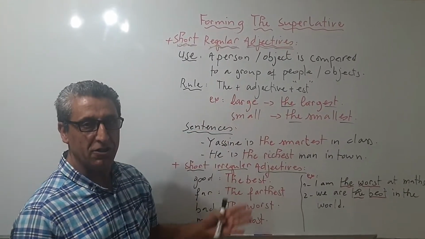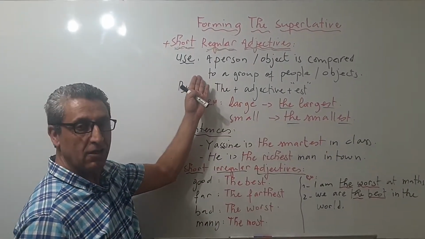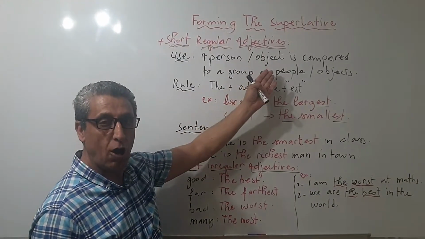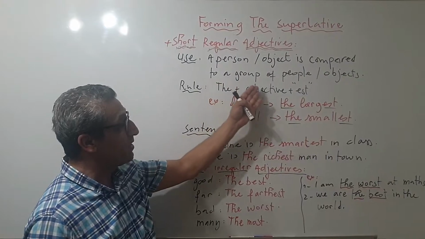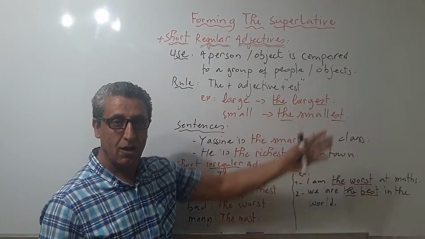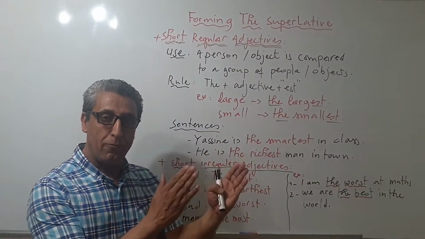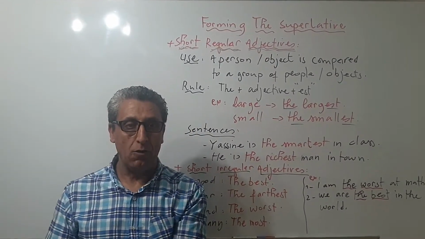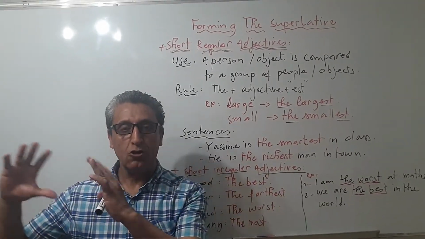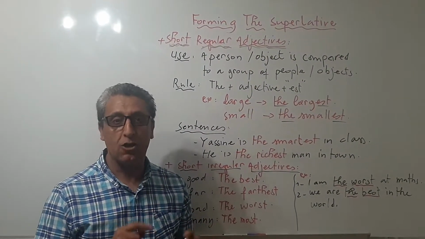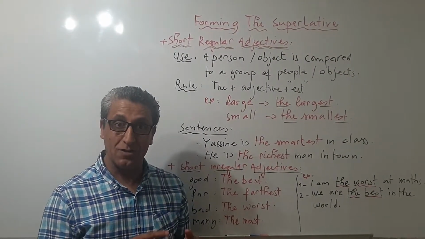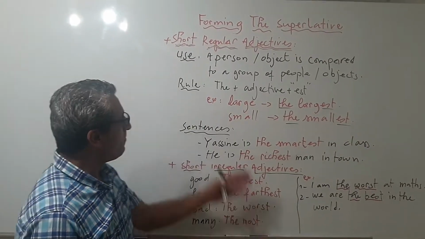In the superlative, a person or an object is compared to a group of people or a group of objects, which means that we compare one person to a group of people, one object to a group of objects, which is different from the comparative form. Okay, so this is the superlative form.